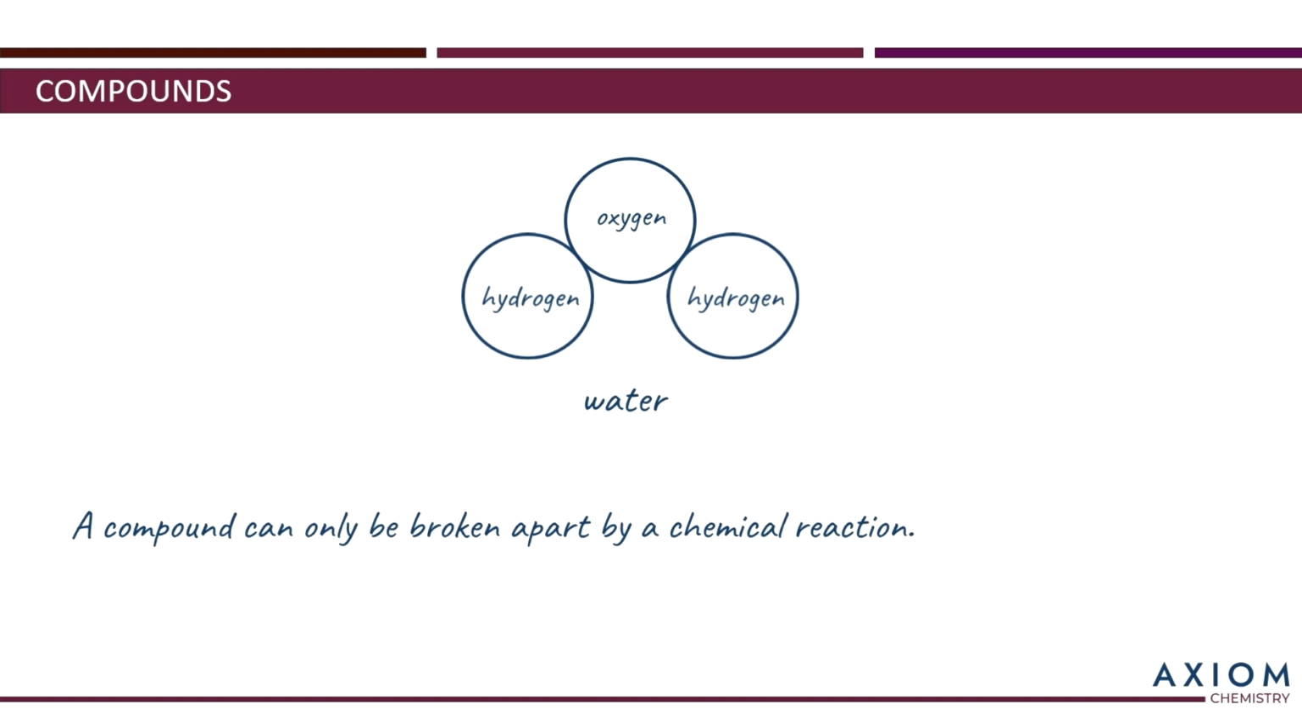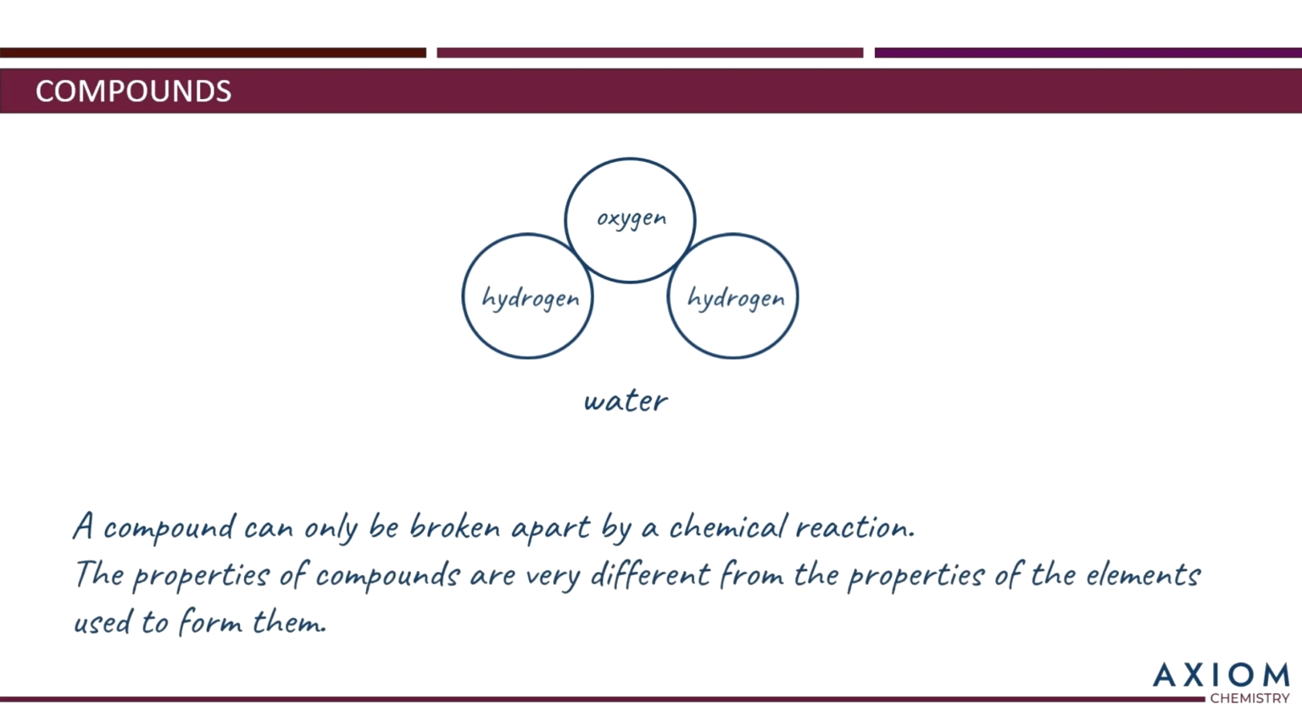The second important thing for you to know about compounds is this. The properties of compounds are very different from the properties of the elements used to form them. So you can't work out what water is like by studying hydrogen and oxygen. You need to study water itself. It's just not like the elements which it's made from. It's got really different properties. So for instance, it's a liquid at room temperature, whereas they're both gases.